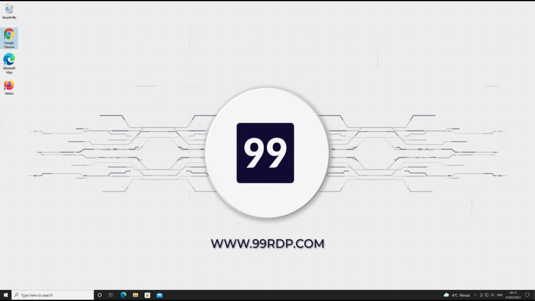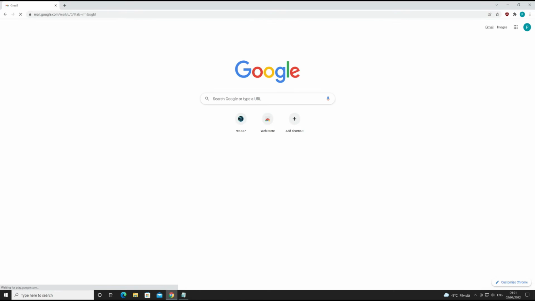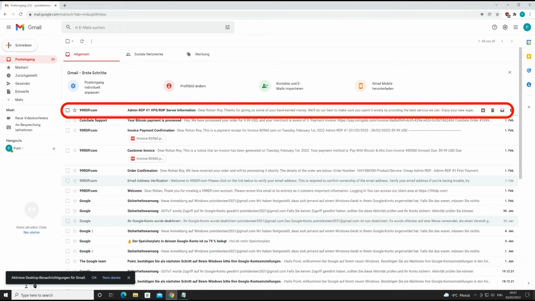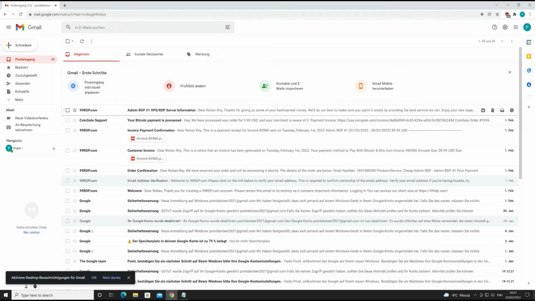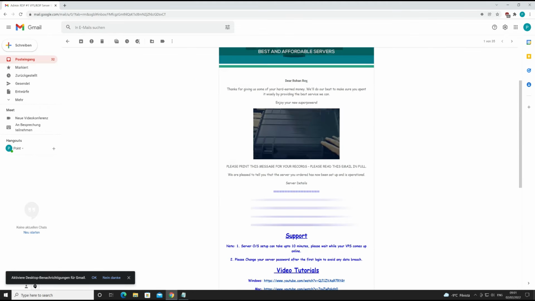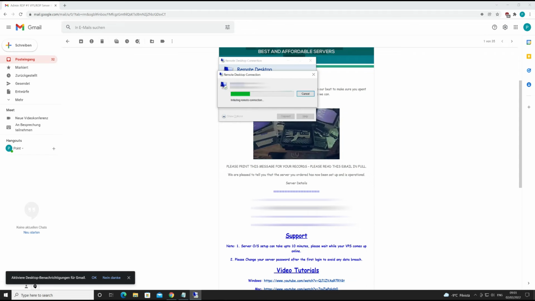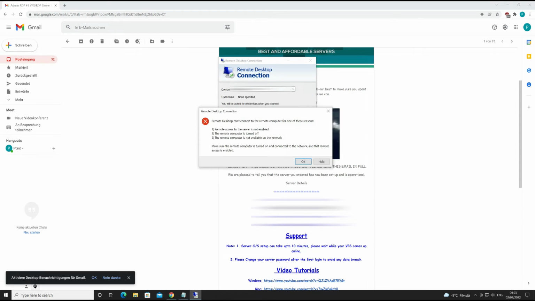At first, open your desired browser. Let's check the issue first. As you can see, I already got the server details. Let's connect to the RDP. Open the RDP console and put in your IP address. So here we got a connection error.